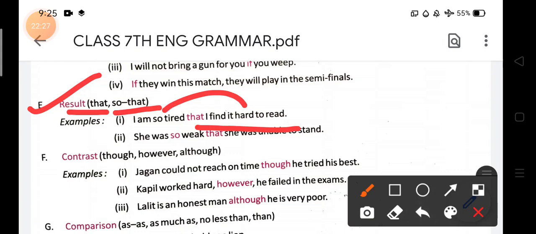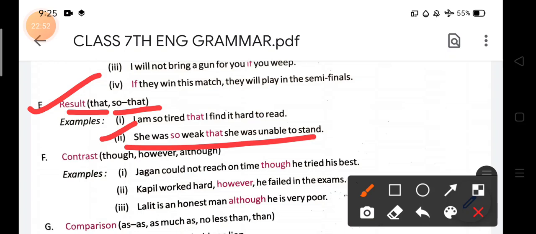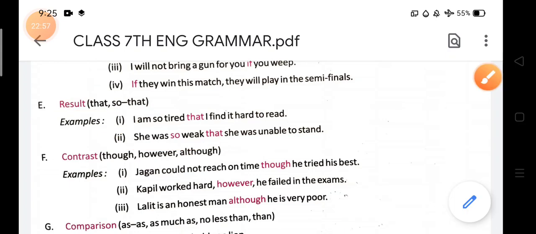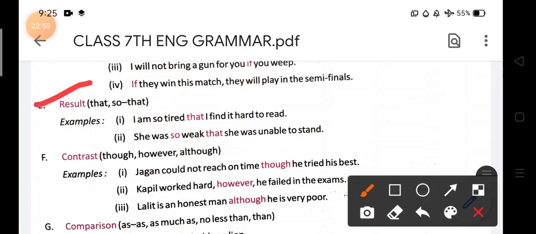Next you can see over here, second: she was so weak that she was unable to stand. वह इतना कमजोर है that she was unable, यानी वह खड़ी नहीं हो पा रही. She was unable to stand. So why was she unable to stand? Because she was so weak. So these are dependent on each other. These are the conjunctions that tell us about result.